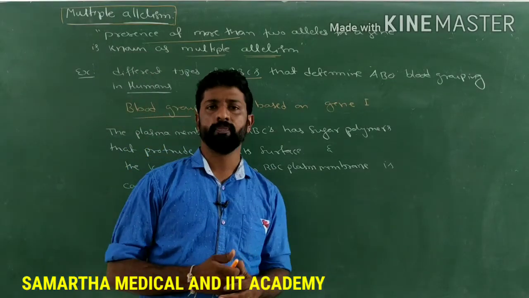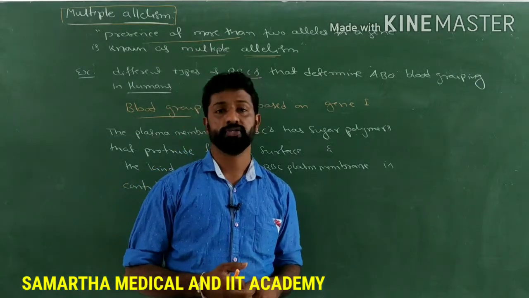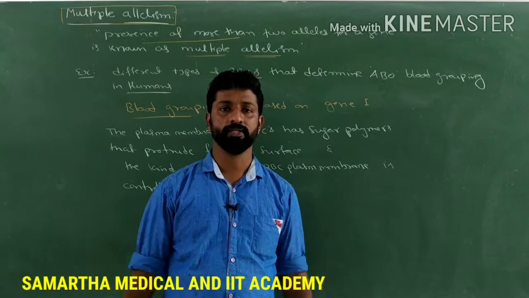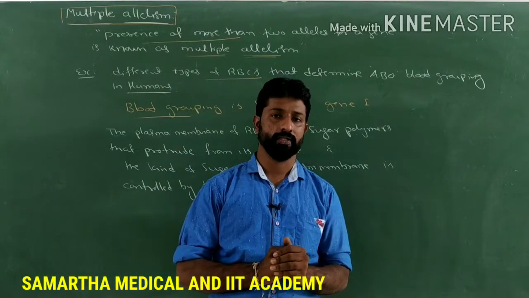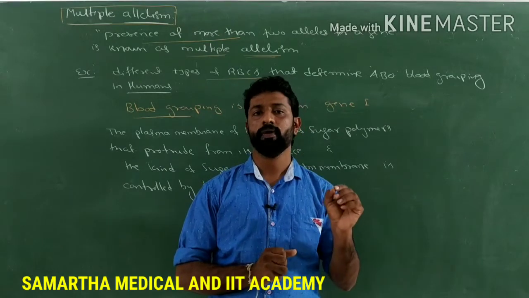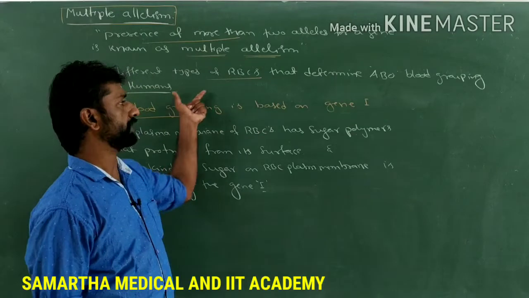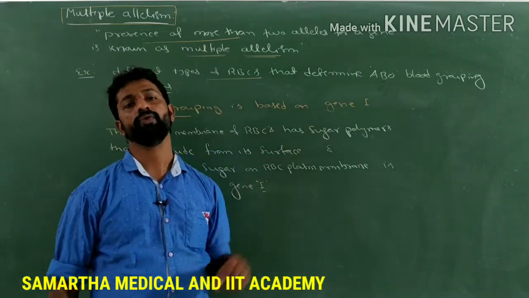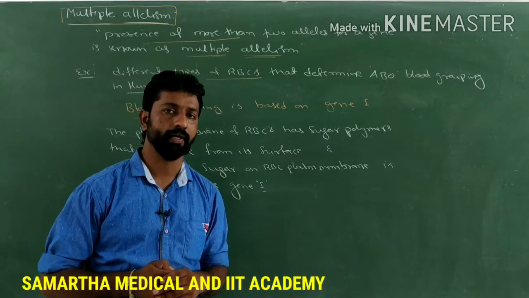So what is the example to understand multiple allelism? How can we study that? The best example to understand multiple allelism is the ABO blood group system in human beings, which is based on the type of antigen present on the RBC. The different types of RBCs that determine the ABO blood grouping in human beings are a very good example of multiple allelism.